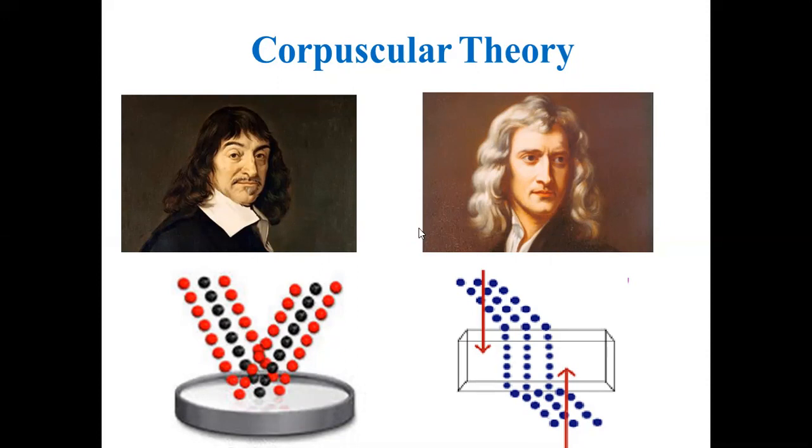So we don't use the corpuscular theory nowadays. So the main drawbacks are that it couldn't explain simultaneous reflection and refraction. It couldn't explain that light travels faster in rarer and not in denser, but it said that light travels faster in denser. So that is a major drawback, and this theory was discarded.